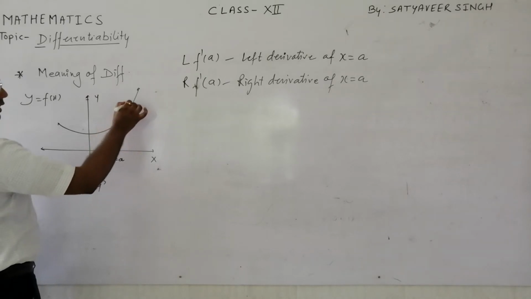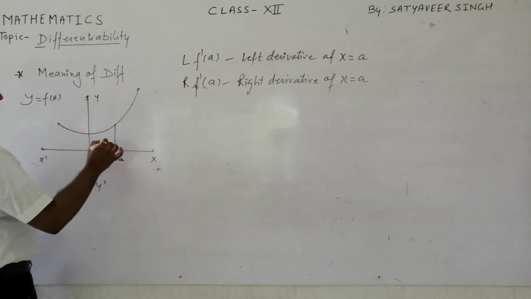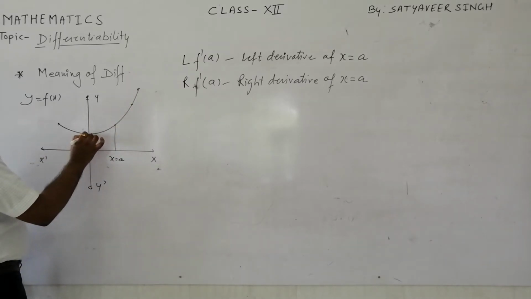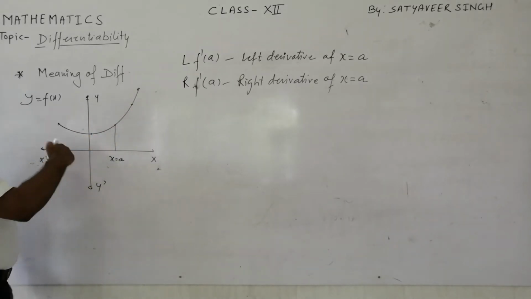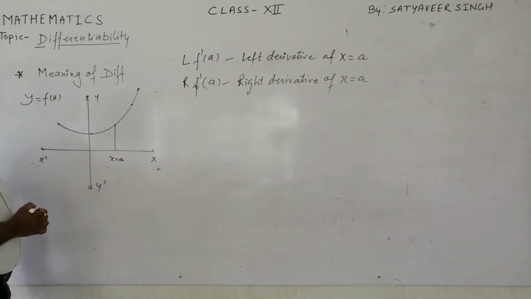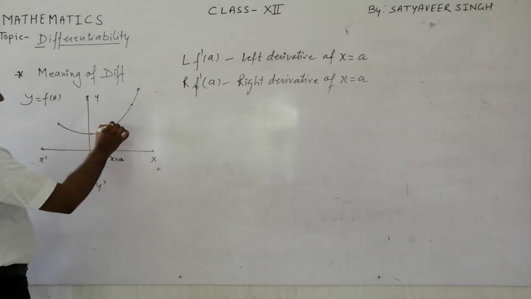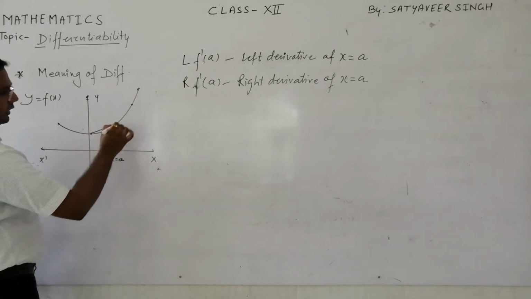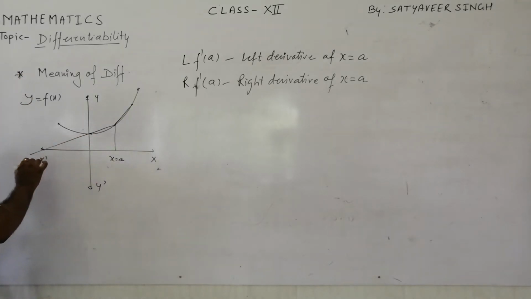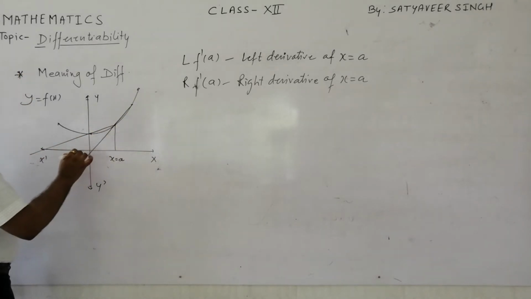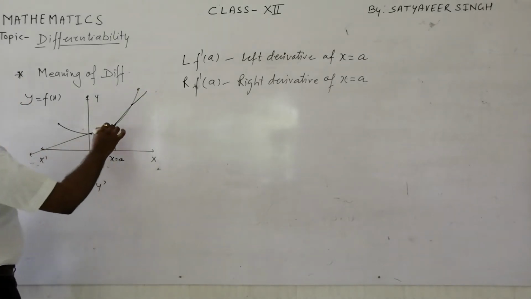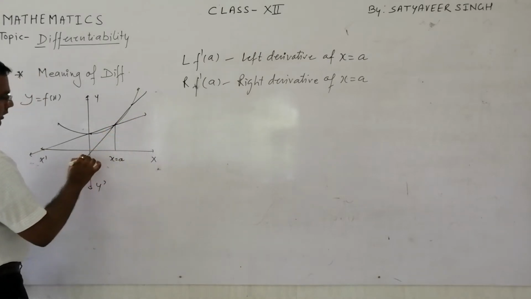And what is the geometrical meaning? Suppose I have taken a neighboring point on the left and one on the right. If you join these neighboring points, they make chords like this.